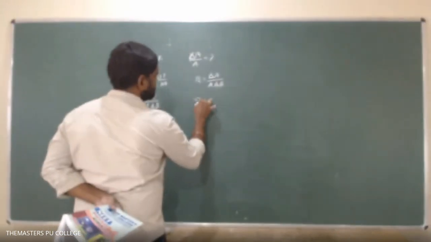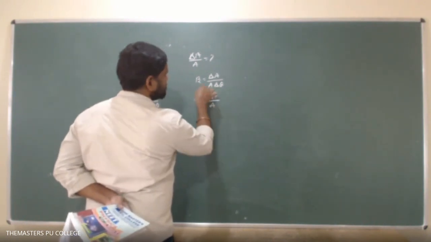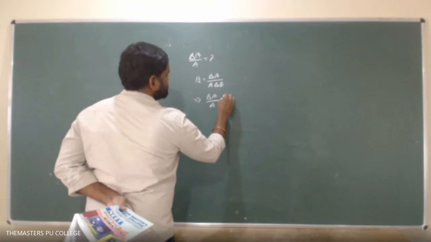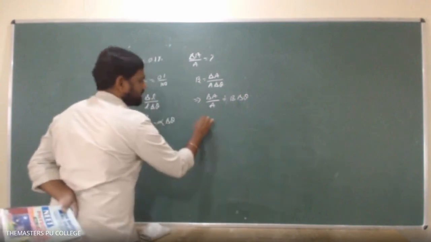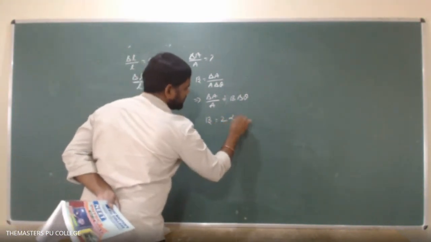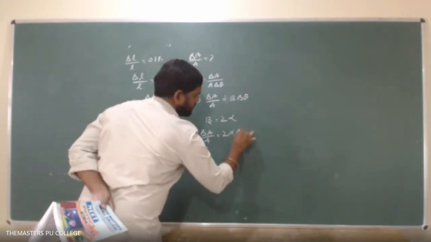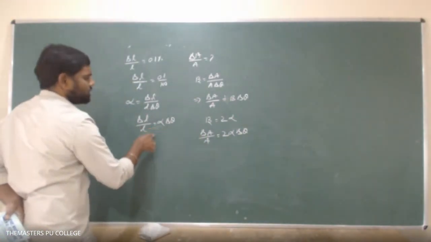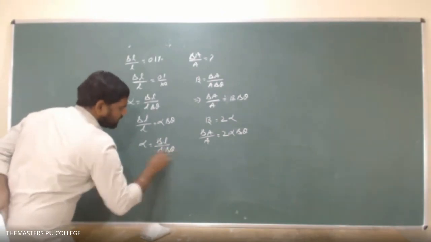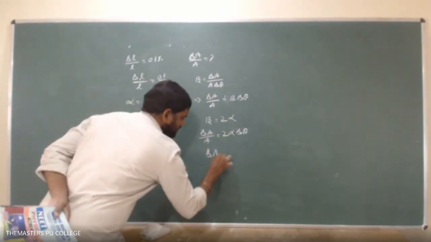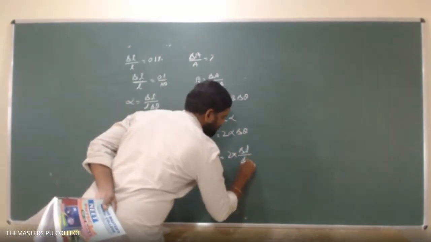So that implies delta A by A equals, what can I write? Beta into delta theta. But beta can be written as what? Beta can be written as 2 alpha. So then delta A by A equals 2 alpha into delta theta. But alpha value we got, what? Alpha equals delta L by L over delta theta. Substitute that value.